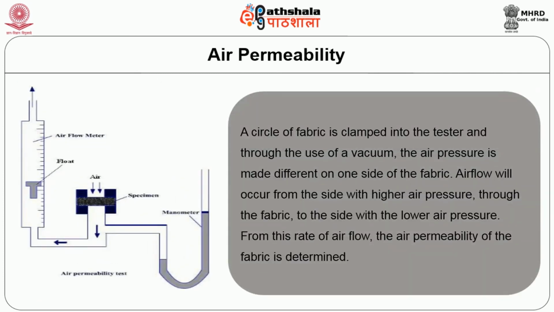A circular fabric is clamped into the tester, and through the use of vacuum, to obtain accurate results in the test, edge leak around the specimen has to be prevented by using a guard ring or similar device. The pressure drop across the guard ring is measured by a separate pressure gauge. The air pressure is made different on the sides of the fabric. The airflow will occur from the side with higher air pressure through the fabric to the side with lower air pressure. From this rate of airflow, the air permeability of fabric is determined.